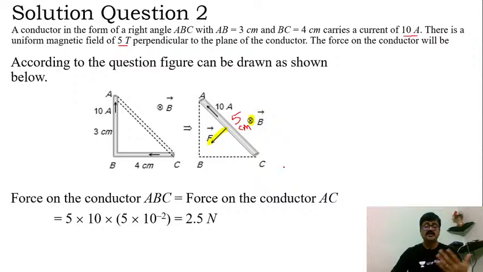So hence BIL sine theta is the formula, and in that I can comfortably write BIL sine 90, which is BIL. So B is 5, I is 10 ampere, then length is 5 into 10 raised to minus 2. So due to that reason, we'll get the answer as 2.5 Newton. So 2.5 Newton happens to be option C here, my dear students.